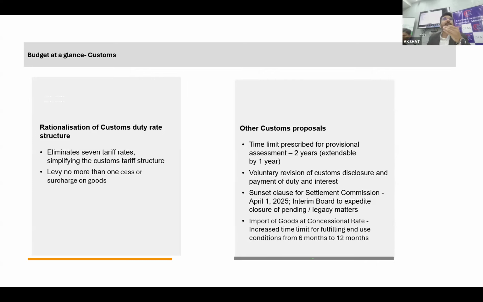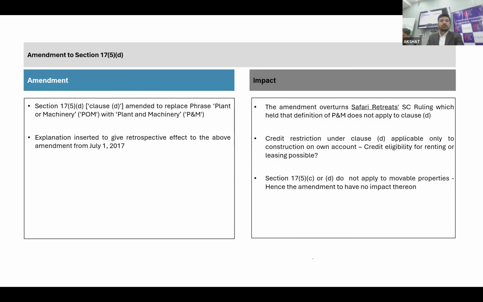The second is voluntary revision of bill of entry and shipping bill. That is a very good and welcome change, I would say. So far as the customs changes are concerned, we will discuss them at length. Starting with the first change, that is Section 17(5)(d).